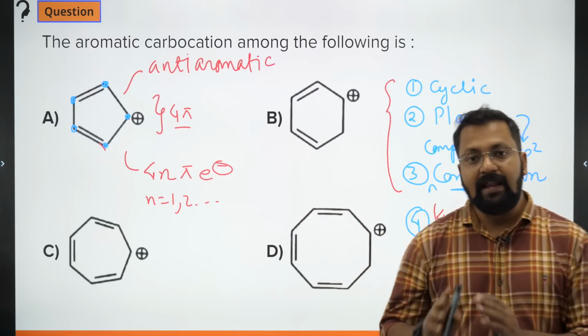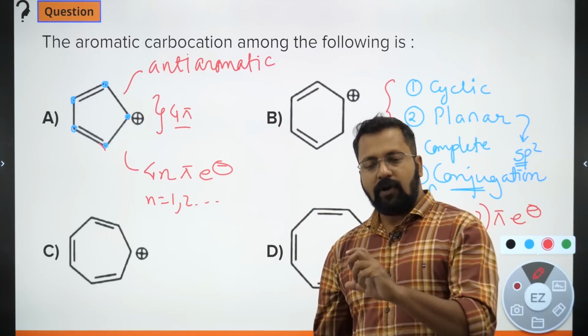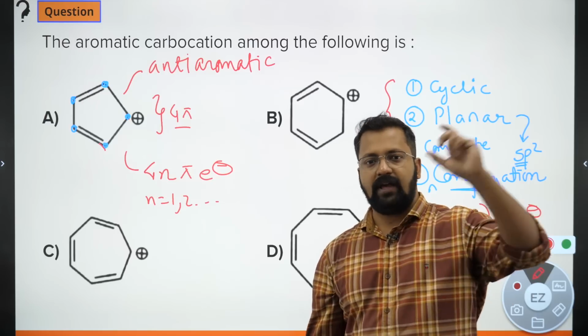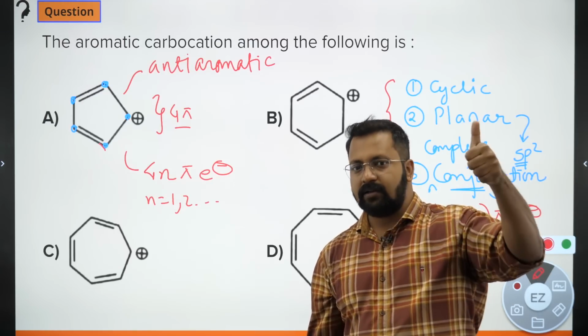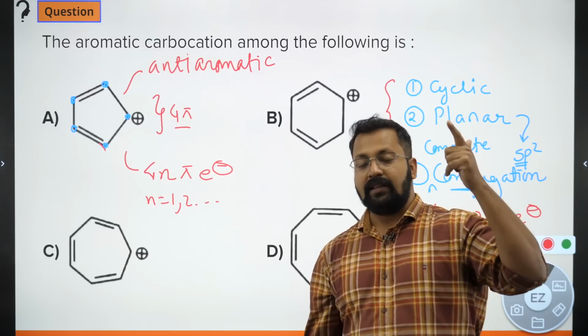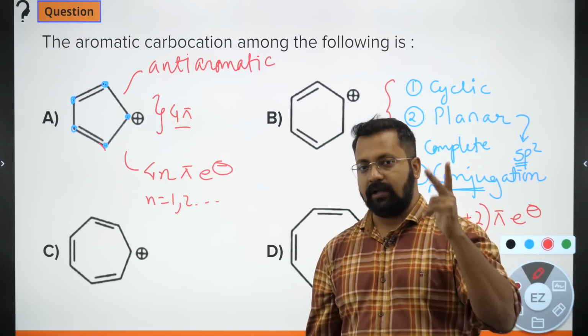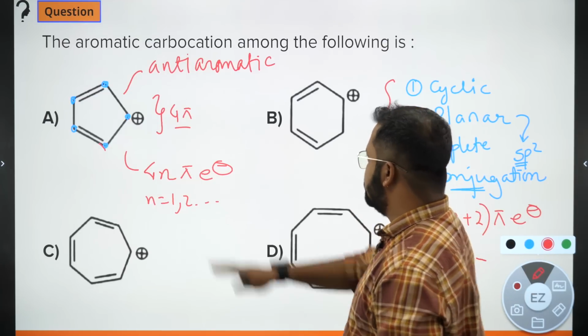Anti-aromatic species are highly unstable, and if you compare the stability of anti-aromatic with aromatic and non-aromatic, then सबसे ज़्यादा stable हो जाएगा aromatic, followed by non-aromatic, and the least stable would be anti-aromatic. Okay? So this is anti-aromatic.